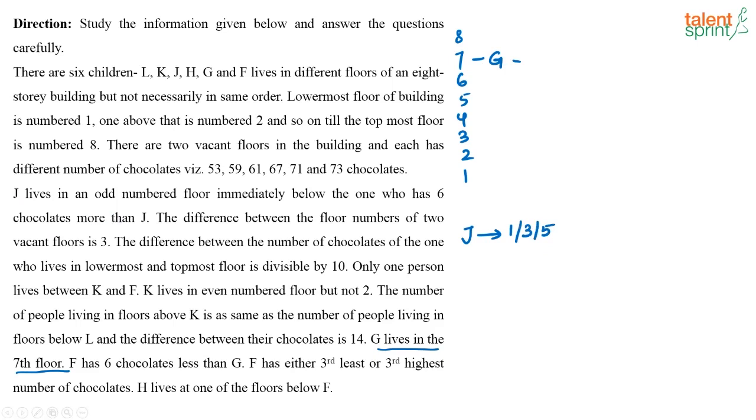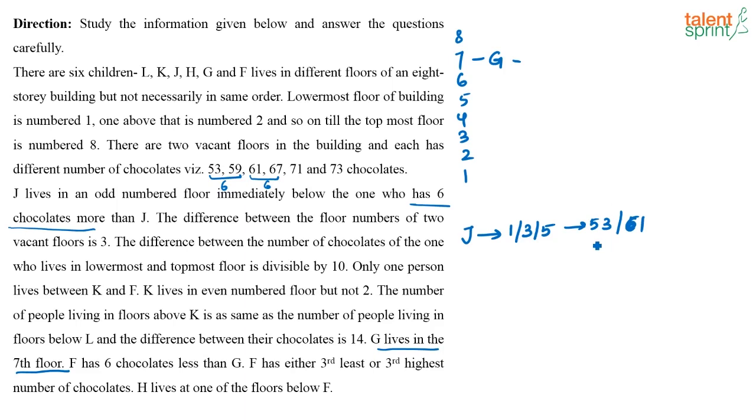Then what is the possible number of chocolates that J can have? See, what is the difference between 53 and 59? It is nothing but 6. Again, the difference between 61 and 67, that is also 6, right? So there are no other numbers where the difference between the given two numbers is 6. J lives in a floor immediately below the one who has 6 chocolates more than J. So J can either have 53 chocolates or 61 chocolates.